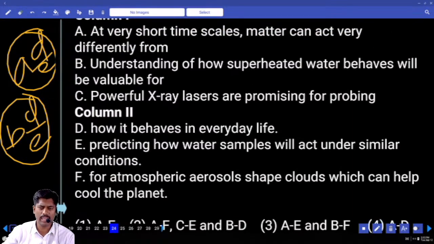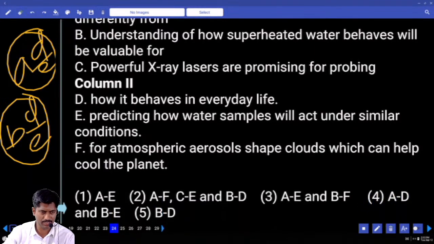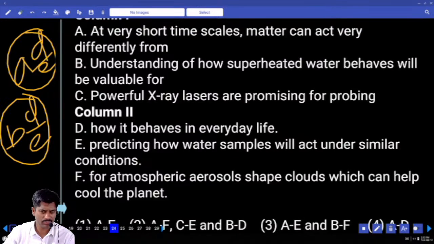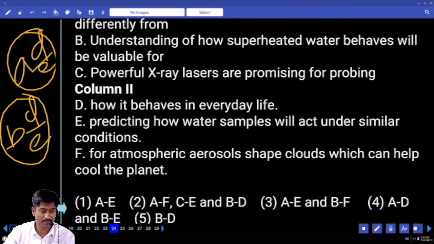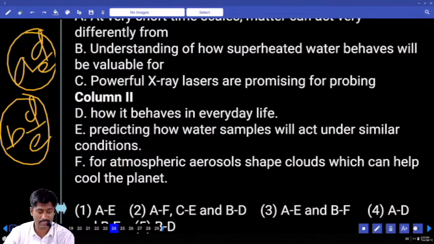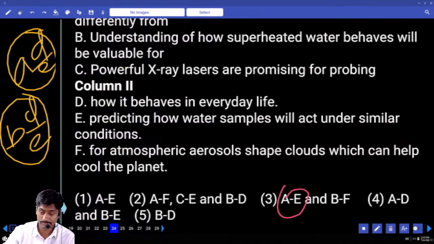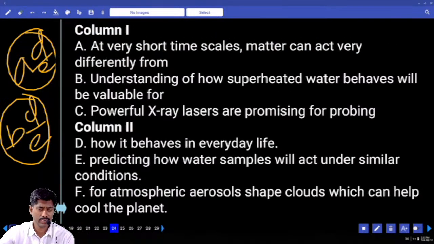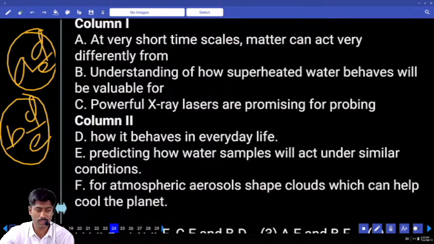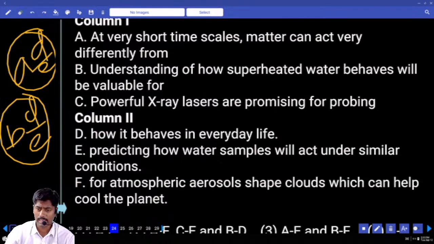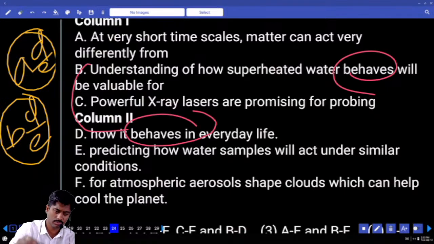At very short time scales, matter can act differently. We are talking about matter now. Matter can act differently from how it behaves in everyday life. It can act very differently from predicting how water samples will act under similar conditions. Maybe AE is okay, but AE, let me check B. Understanding of how superheated water behaves will be valuable for how it. Can I pair this BD? Understanding of how superheated water behaves.